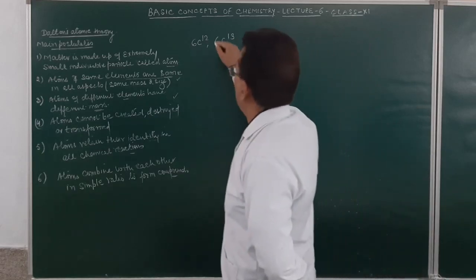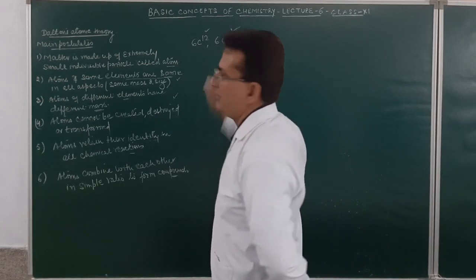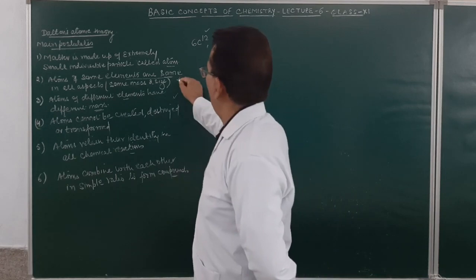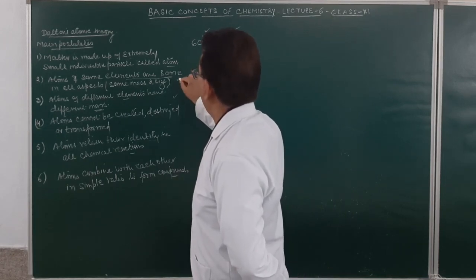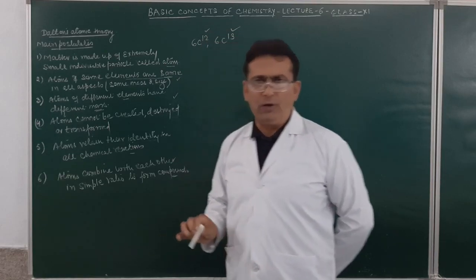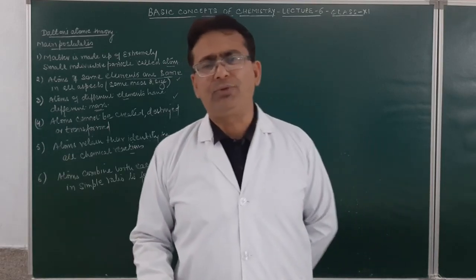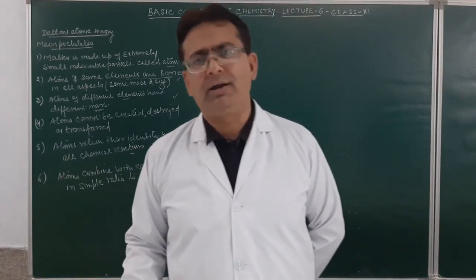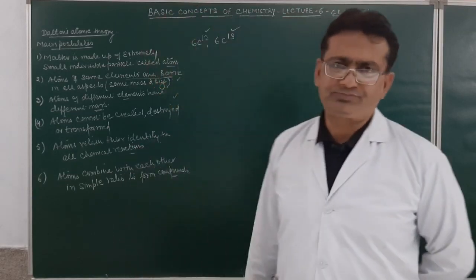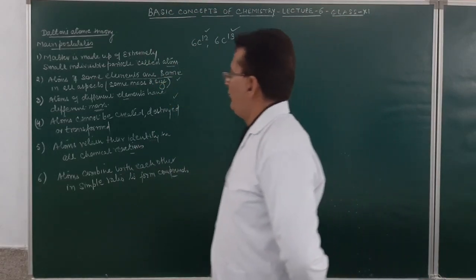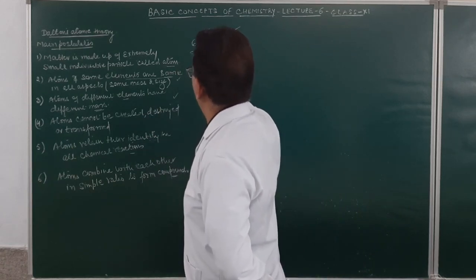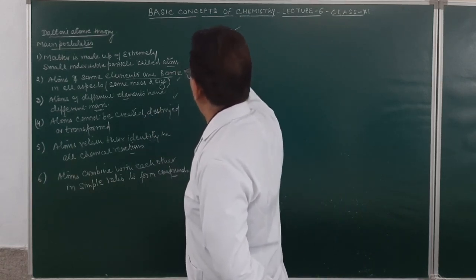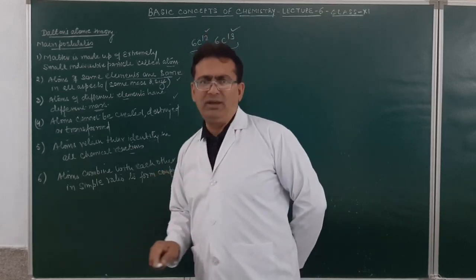But here the mass of carbon is 12 and here the mass of carbon is 13. So the modification of this theory says that there will be the formation of isotopes, and isotopes are the atoms of the same element with the same atomic number but different atomic mass.